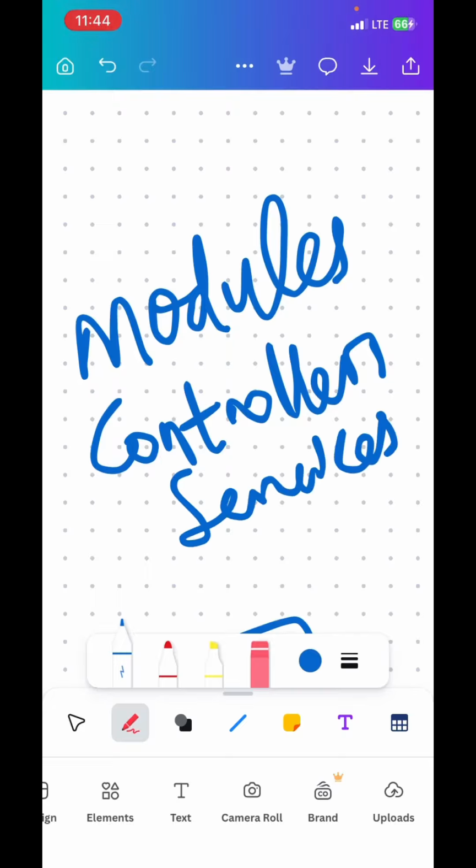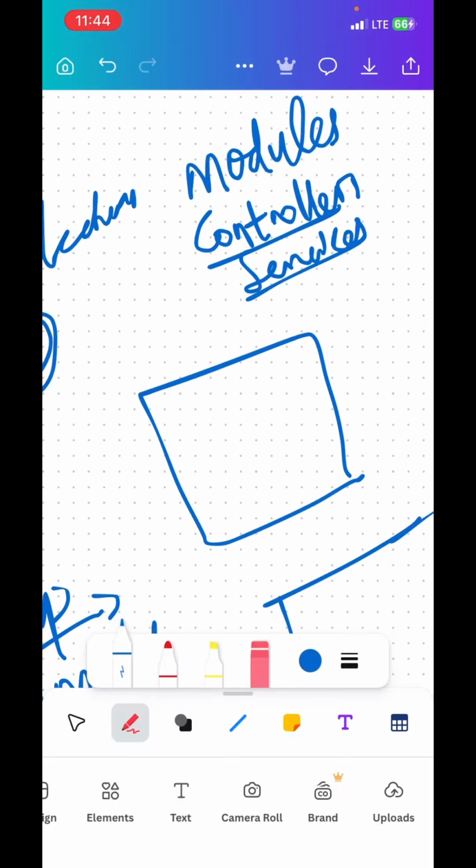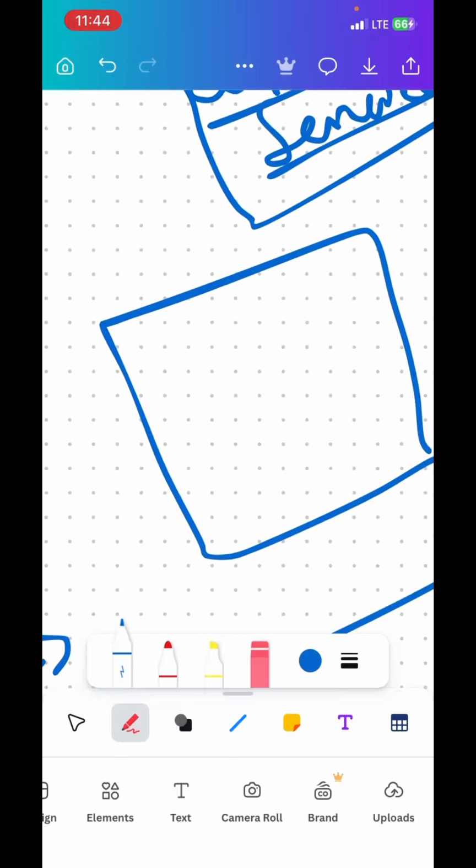So don't worry, you don't really need to fully understand controllers and services. We'll do that later, but just understand modules. Of course, modules are used to contain controllers and services. It is a box. The box that represents a feature and that contains controllers and services.